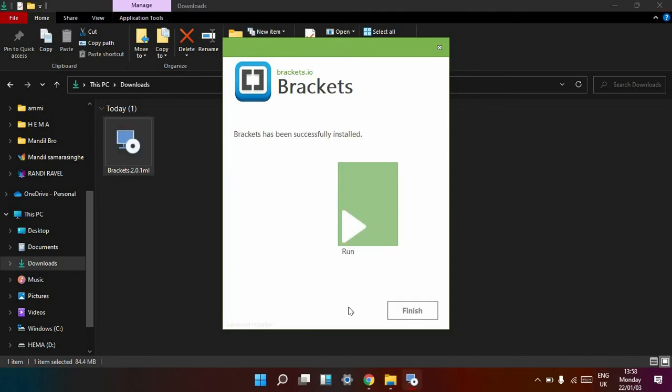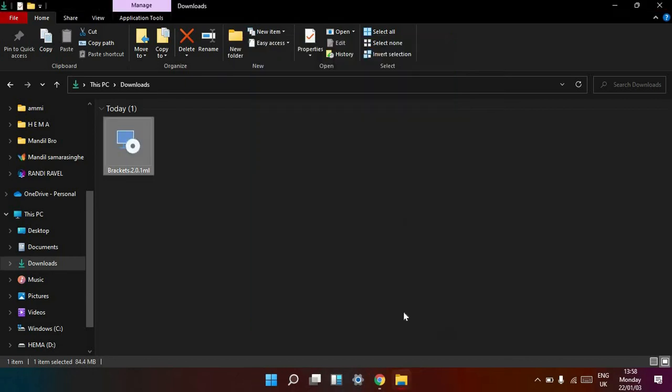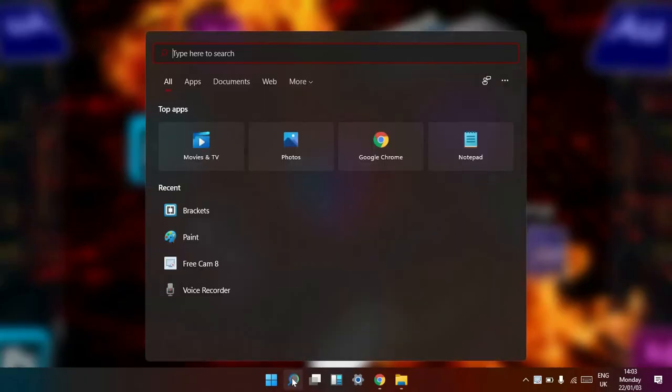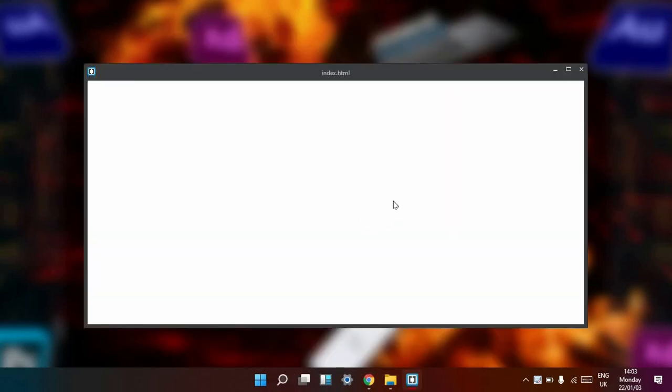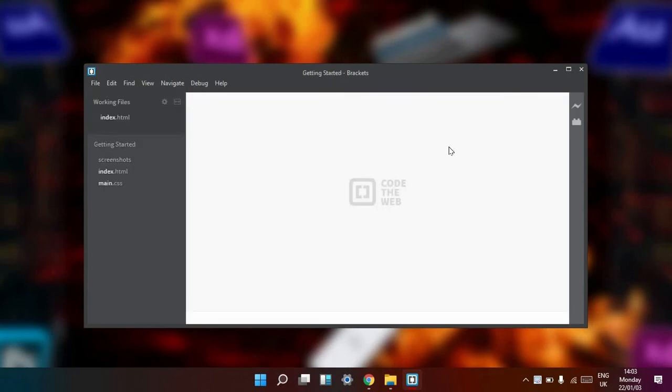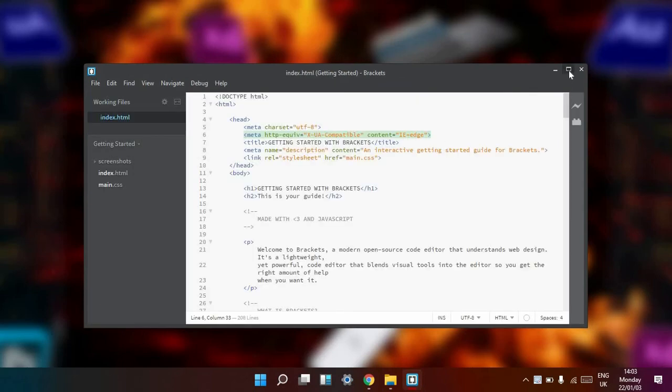After installing this software, click this finish button. Search on your PC for Brackets, then open this file. Okay, this is our Brackets software.